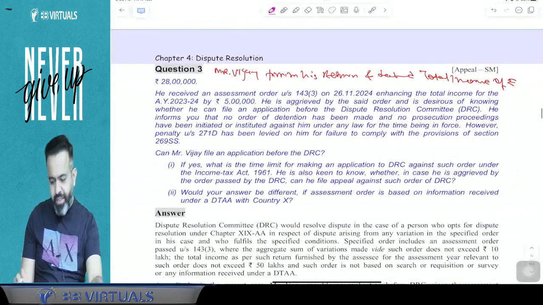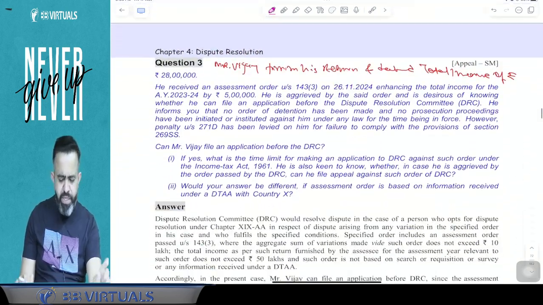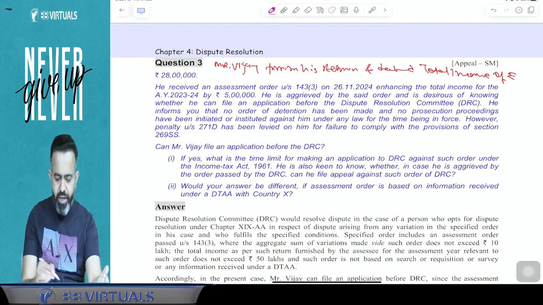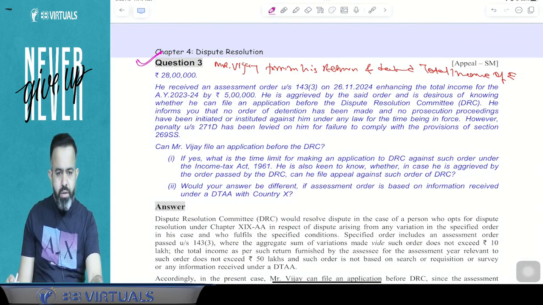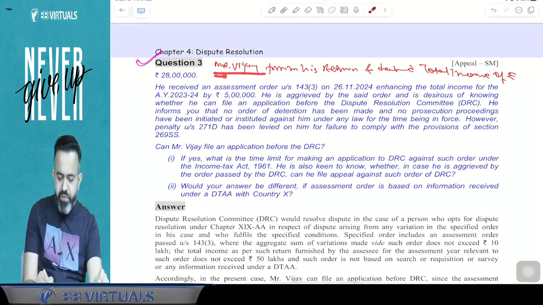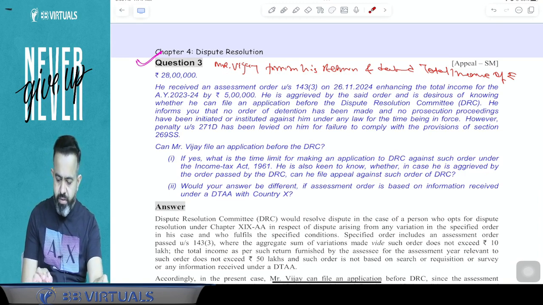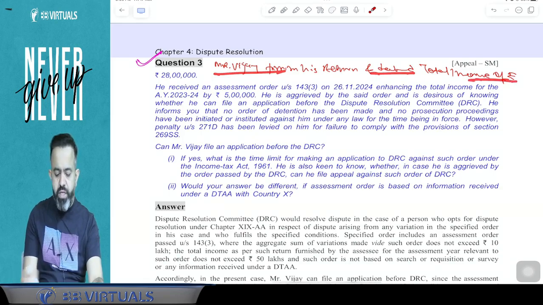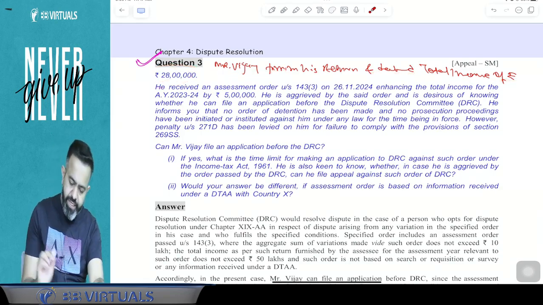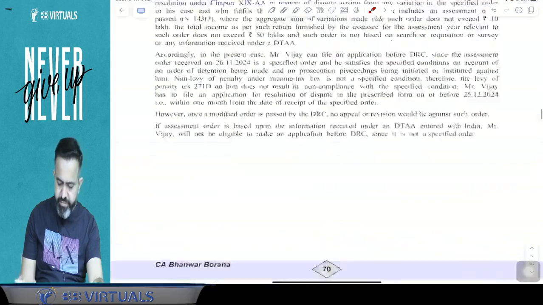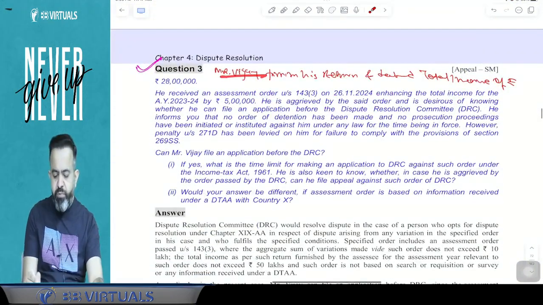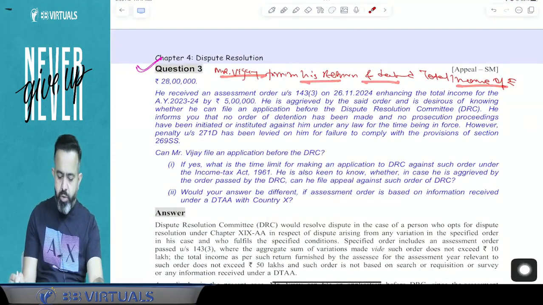And guys, question number 3. In question number 3, there is a misprint of a line. If you have it in your book, I think this line is not written, so just write that line: Mr. Vijay furnished his return of income and declared total income of rupees 20 lakh.